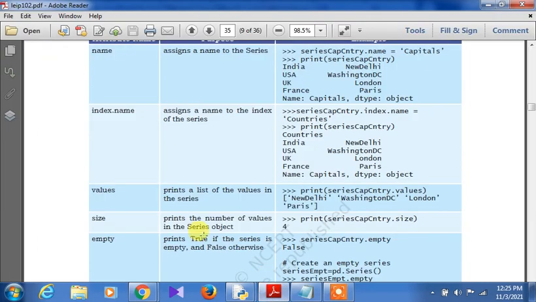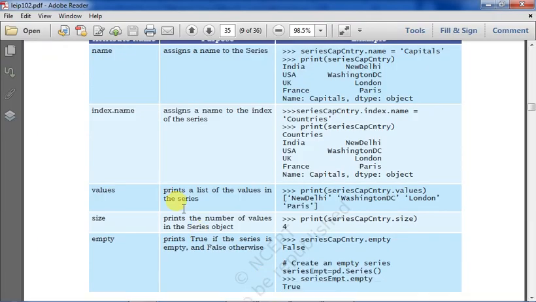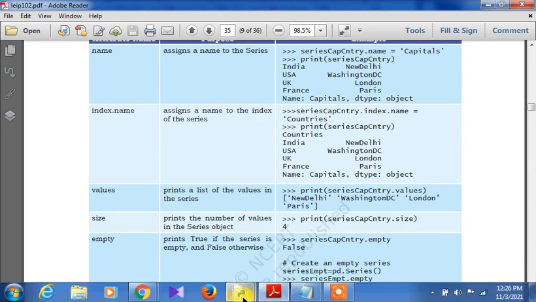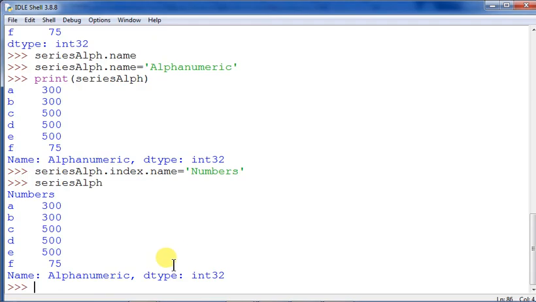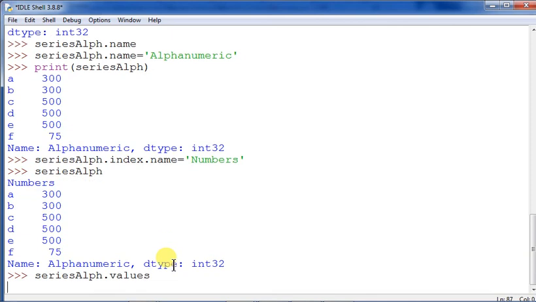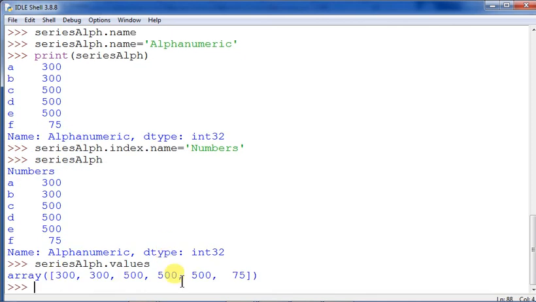So these are the different attributes. Values prints a list of the values in the series. Just give series cap country dot values. So here, what should you give? Series alpha dot values. Sorry, values will be in small letter; this is case sensitive. So all the values have come in the format of an array. That is the thing.